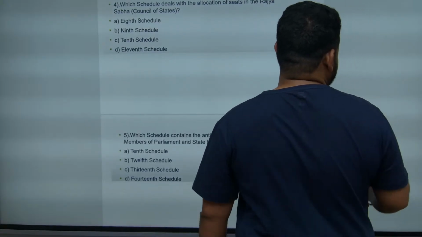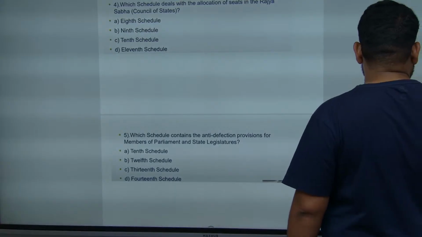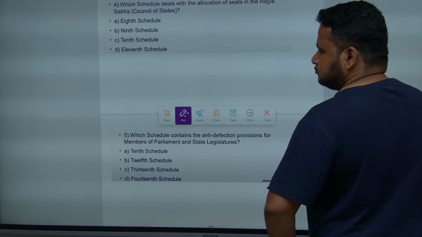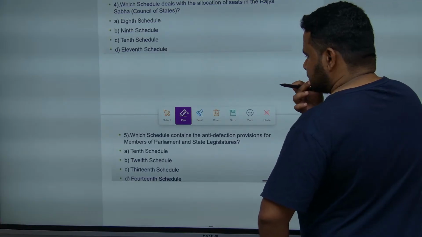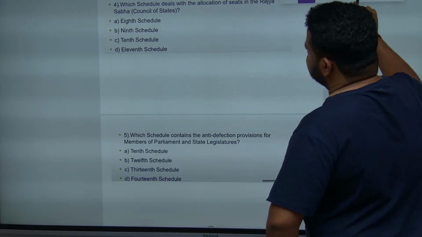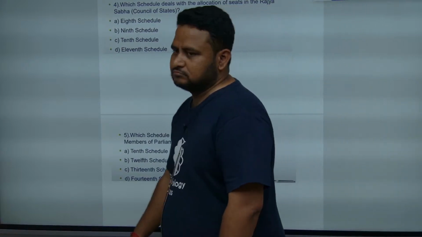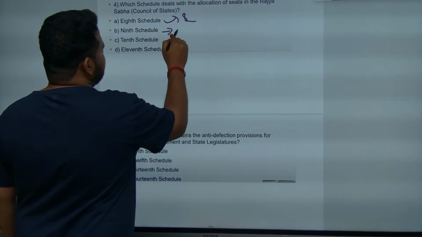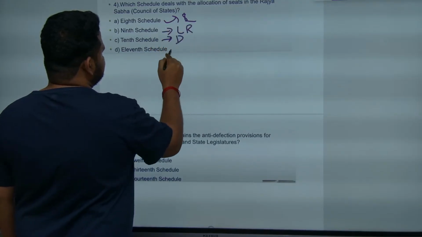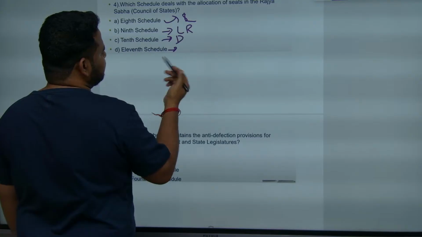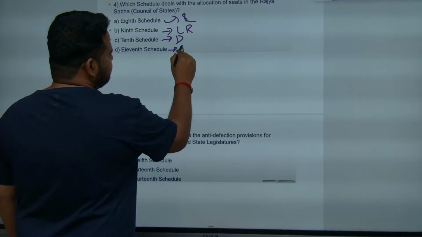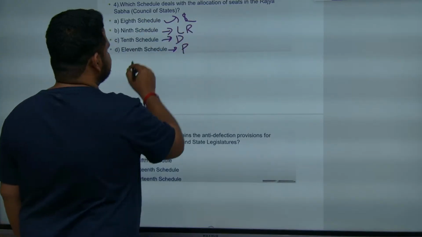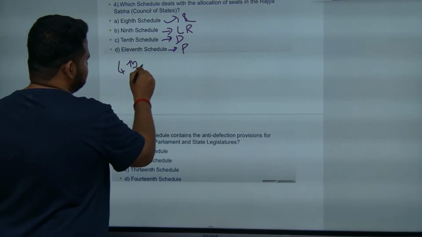Allocation of seats in the Rajya Sabha. Allocation of seats in the Rajya Sabha is which schedule? 8th schedule is talking about what? Language. 9th schedule land reforms. 10th schedule defection. 11th schedule is what? 11th schedule is panchayats. 12th schedule is municipalities. Here there is no answer. Allocation of seats in the Rajya Sabha is 4th schedule.